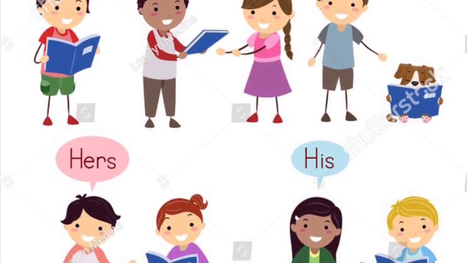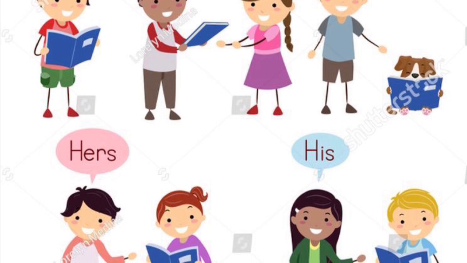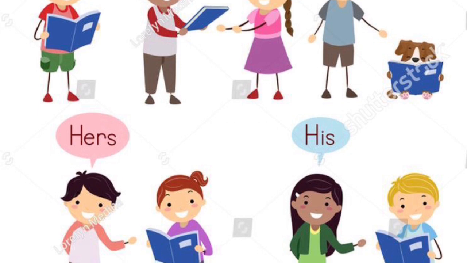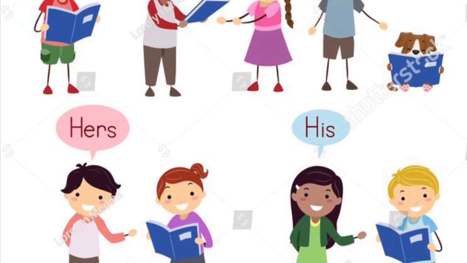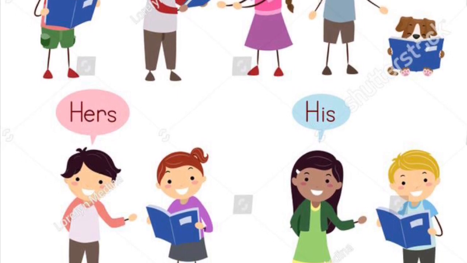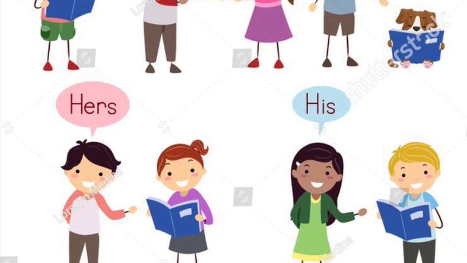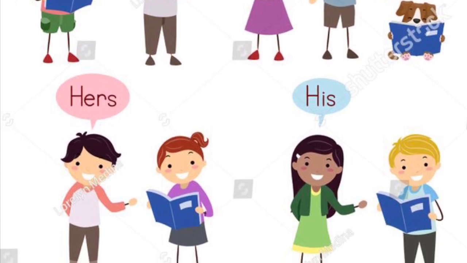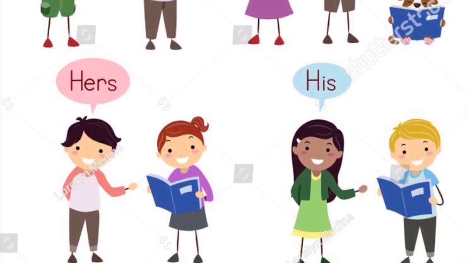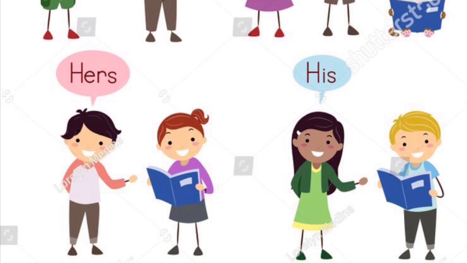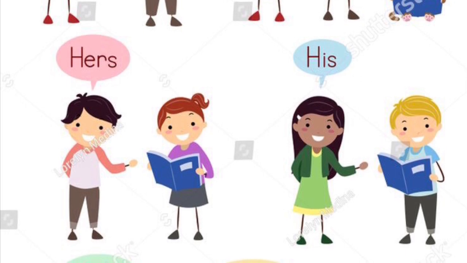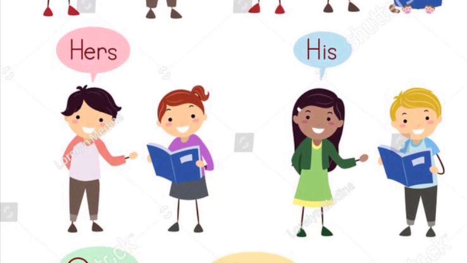If we are talking about a single dog, at that time we are going to use its. If there is more than one dog, then we are going to use theirs only. So please remember this point. If we talk about a single animal, we use only its. And if the animals or things are more than one, we use theirs. Next, for a girl, hers is used, and for a boy, his is used.